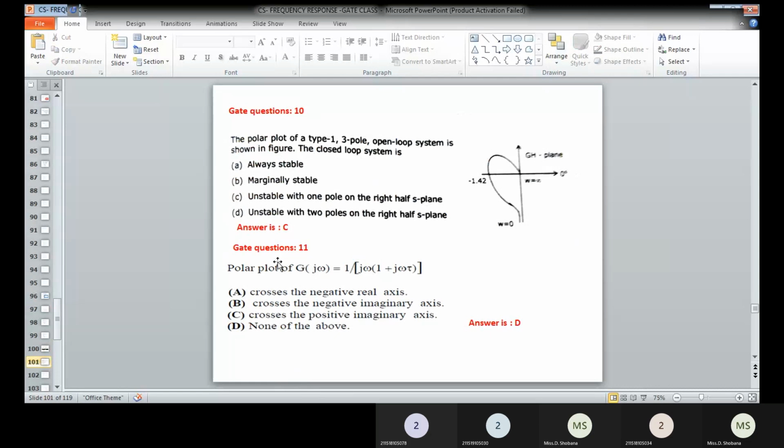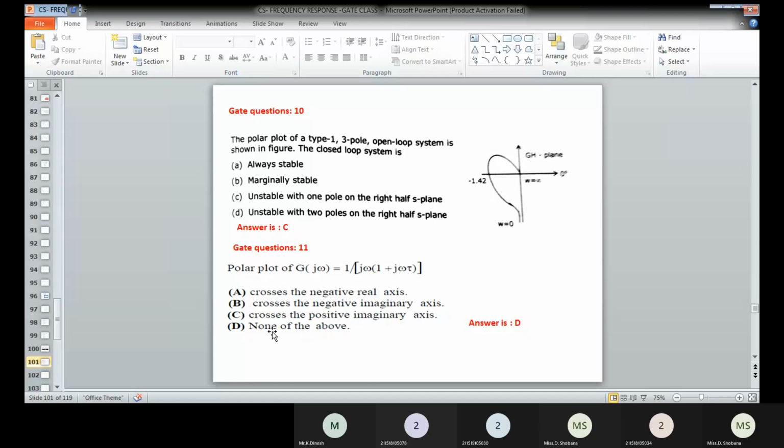Again, we have another polar plot, G of j omega, that is 1 divided by j omega into 1 plus j omega. Here the polar plot will have a shape. That is type 1 and order 2. Type 1 order 2 means it will be completed within the second quadrant itself. It will not cross the negative real axis, the imaginary axis, or the positive imaginary axis.